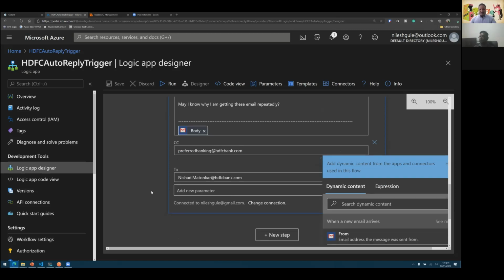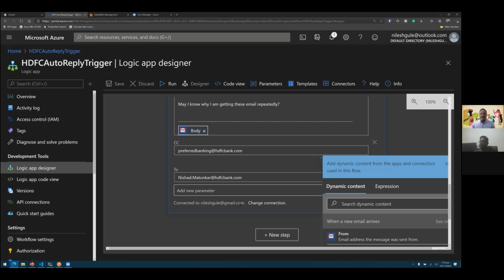So this is the 3-step workflow, or actually 2-step. Every morning, trigger this workflow and filter the incoming email messages. If there is anything matching that filter, I will automatically reply with this content. So that is how I build the workflow, and then I can just schedule it to run.